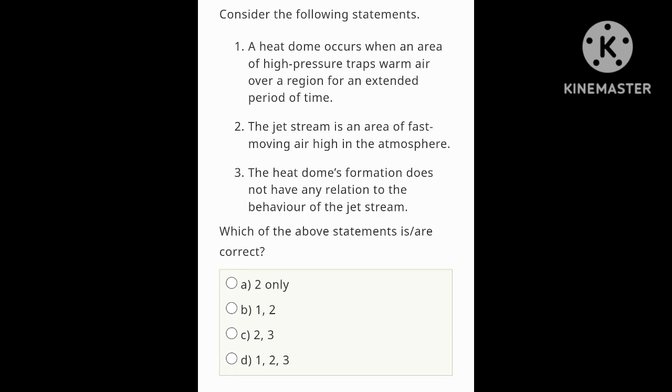Consider the following statements. First, a heat dome occurs when an area of high pressure traps warm air over a region for an extended period of time. This is the definition of a heat dome, so statement 1 is correct. Second, the jet stream is an area of fast moving air high in the atmosphere. Is it correct or not? Yes, this one is correct. Third, the heat dome formation does not have any relation to the behavior of the jet stream. This one is wrong, because heat dome formation is directly associated with the behavior of the jet stream. So statement 3 is wrong.